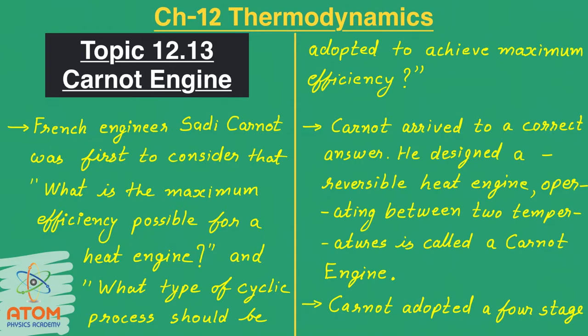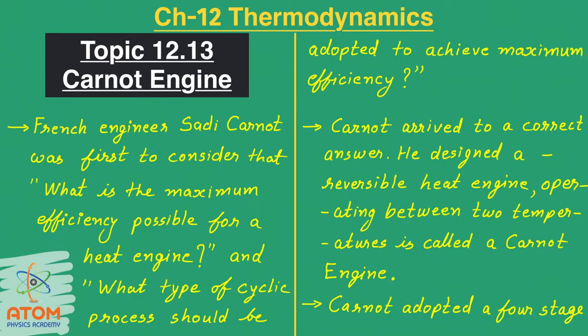French engineer Sadi Carnot was the first to consider what is the maximum efficiency possible for a heat engine and what type of cyclic process should be adopted to achieve maximum efficiency. Means Sadi Carnot was the first to think about getting maximum efficiency in any heat engine.